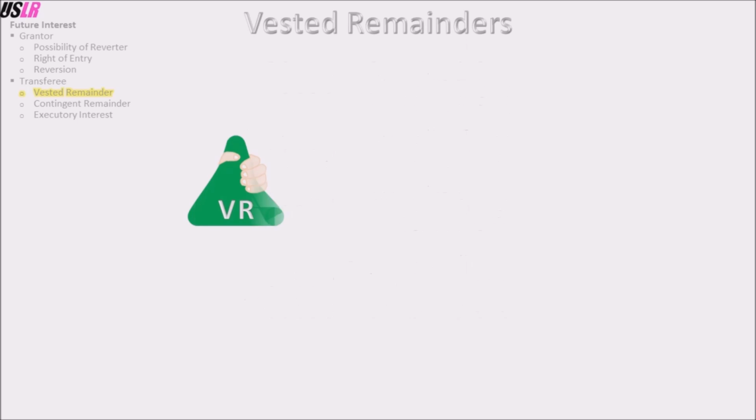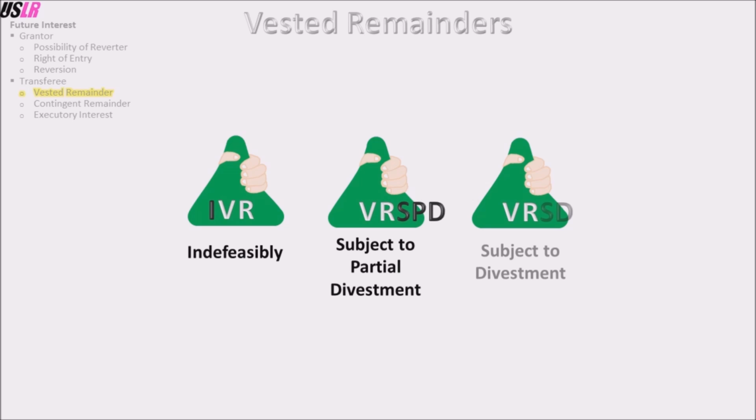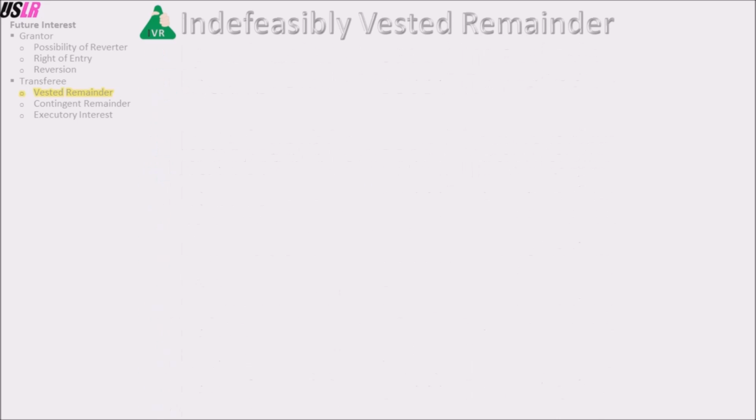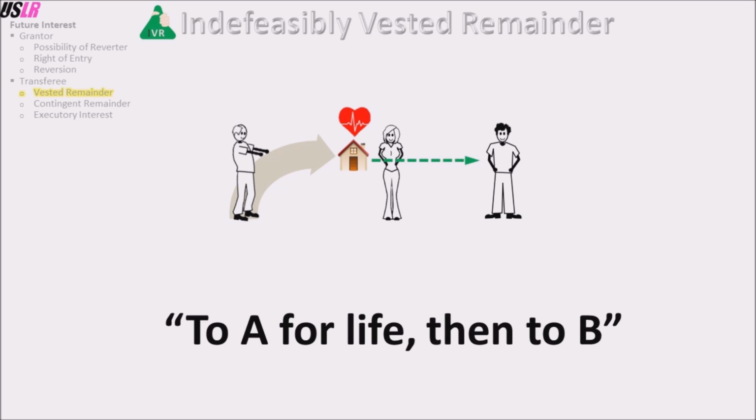There are 3 kinds of vested remainders: indefeasibly vested remainder, vested remainder subject to partial divestment, and a vested remainder subject to divestment. An indefeasibly vested remainder is certain to become possessory in the future and cannot be divested. It is the easiest to spot because the language that creates it is short and to the point. For example, to A for life, then to B. A is alive. A has a life estate and B has an indefeasibly vested remainder. Notice the language then to B. It is short and to the point.